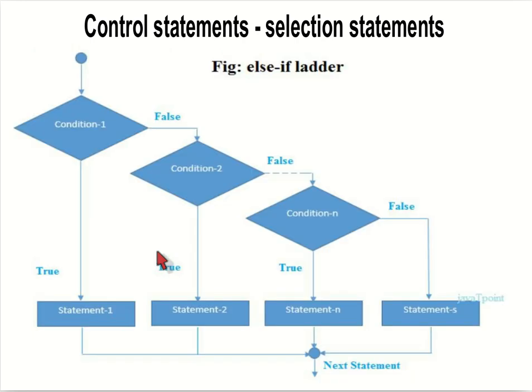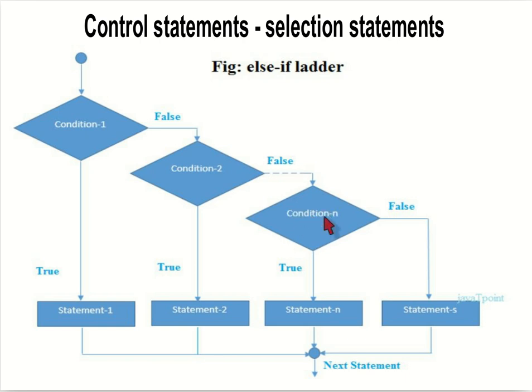So this is our flow chart. It will check whether condition 1 is true. If it is true, then it will execute the statement and go to the next statement after the if else if ladder. If it is false, then it will check the next condition 2, and if it is true, it will execute that one and go to the next statement. Otherwise it will check the next one like that.